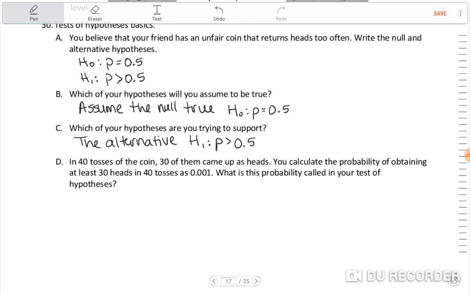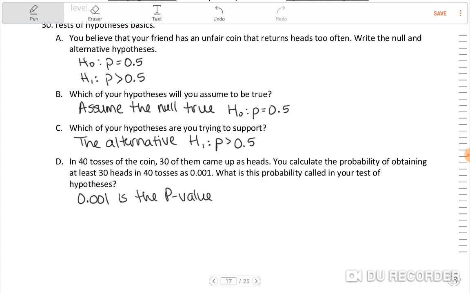In 40 tosses of the coin, 30 of them came up as heads. You calculate the probability of obtaining at least 30 heads in 40 tosses as 0.001. What is the probability called in your test of hypotheses? Well, this is the p-value, okay? So 0.001 is the p-value.